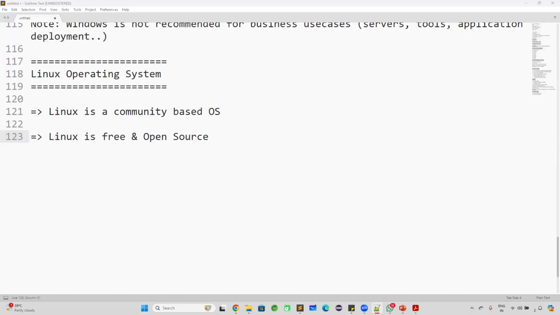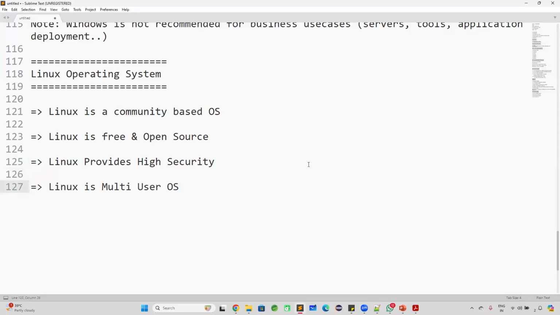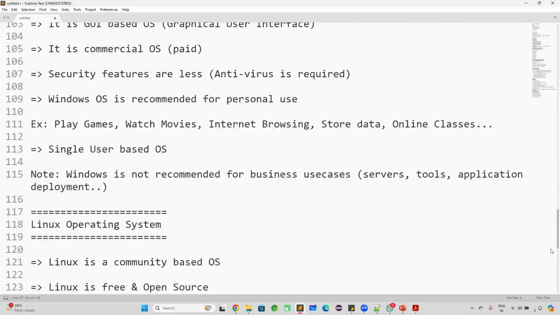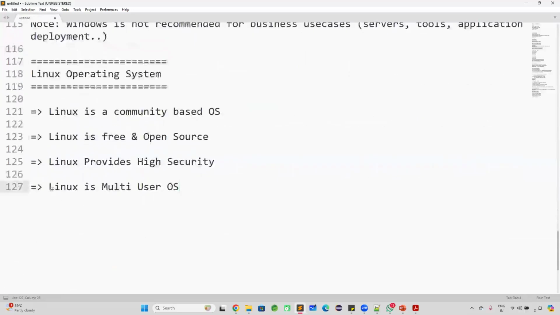Another important thing is Linux operating system provides high security features when compared with Windows. In the Windows machine, security features are less, whereas in the Linux machine, security features are high. And another thing is, Linux is a multi-user based operating system, nothing but multiple users can use one Linux machine at a time, whereas Windows is a single user based operating system.